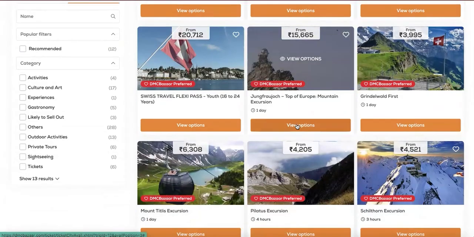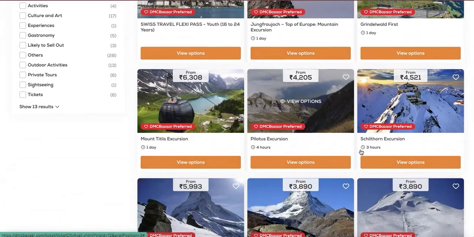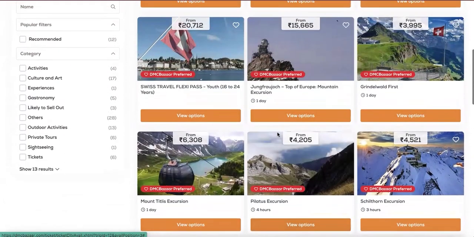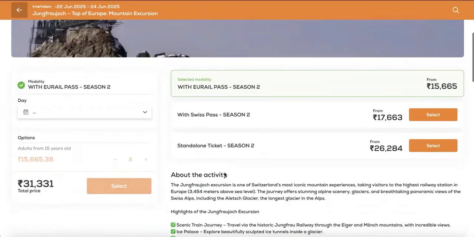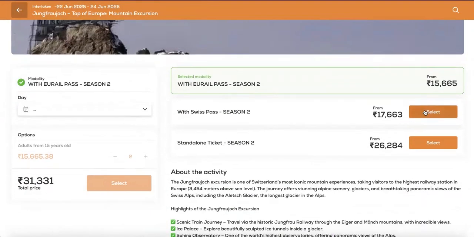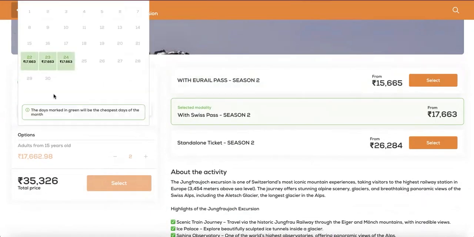We'd like to offer the Jungfrau Tour or Grindelwald, Pilatus, Titlis again, Schilthorn. A whole wide variety of excursions can be done through only one click on DMC Bazaar. Selecting the option with Swiss Pass once again.